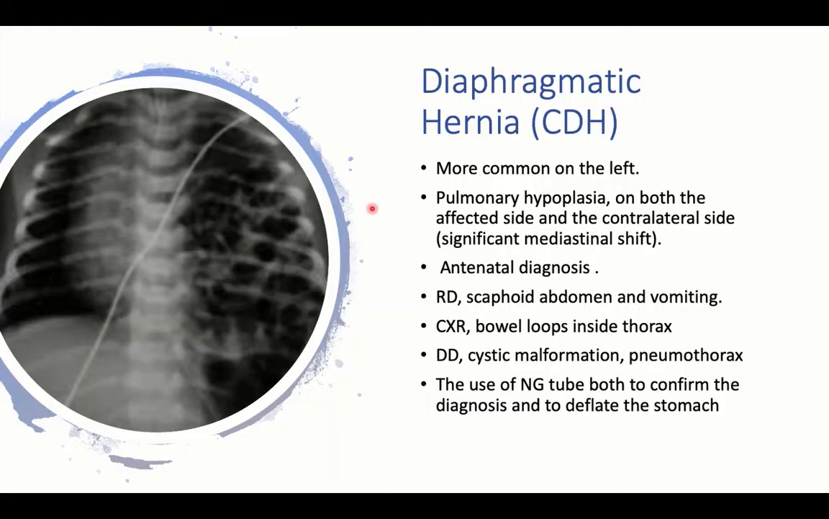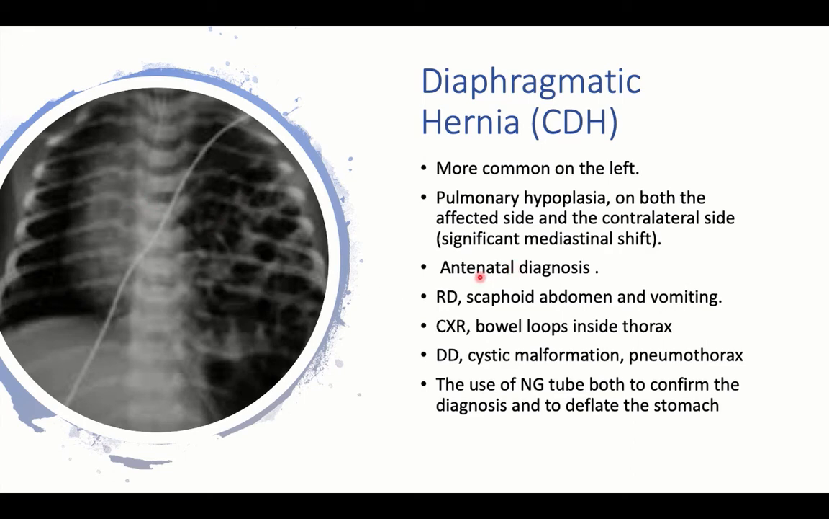Diaphragmatic hernia, or congenital diaphragmatic hernia, is when abdominal contents pass through a weak diaphragmatic opening, reaching the thorax. We have intestinal loops in the thoracic cavity. Usually the left side is the more common site. Due to the pressure effect, we will have pulmonary hypoplasia on the same side, and also on the contralateral side if we have a marked mediastinal shift.